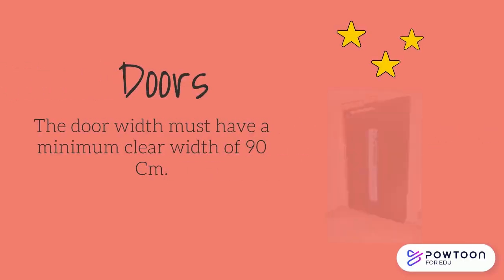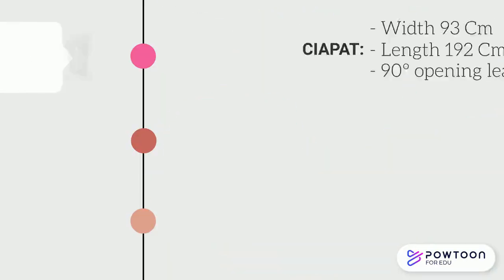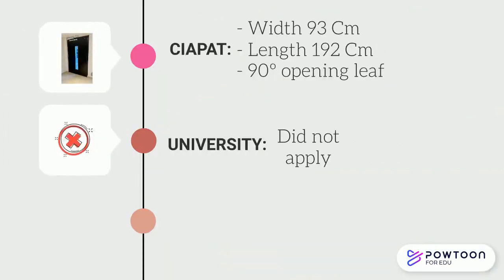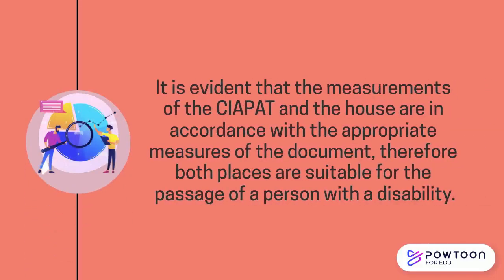Doors. The door must have a minimum clear width of 90 cm. Saipat. Width 93 cm. Length 192 cm. 90 degrees opening leaf. University, did not apply. House. Width 89 centimeters. 90 degrees opening leaf. It is evident that the measurements of the Saipat and the house are in accordance with the appropriate measures of the document. Therefore both places are suitable for the passage of a person with a disability.